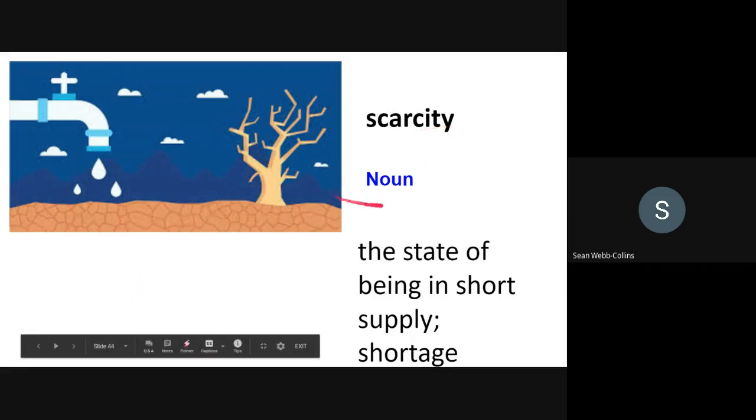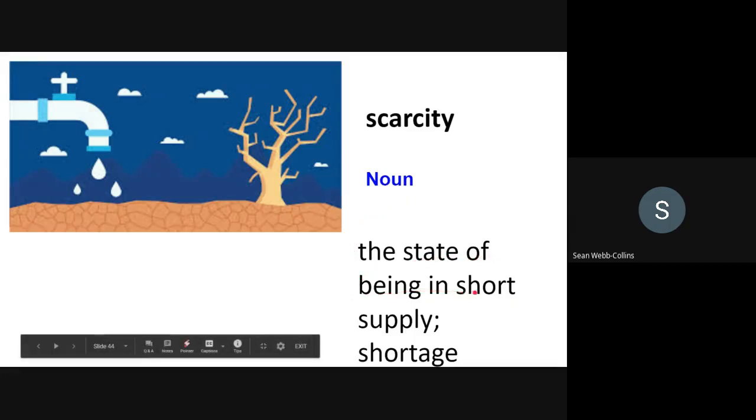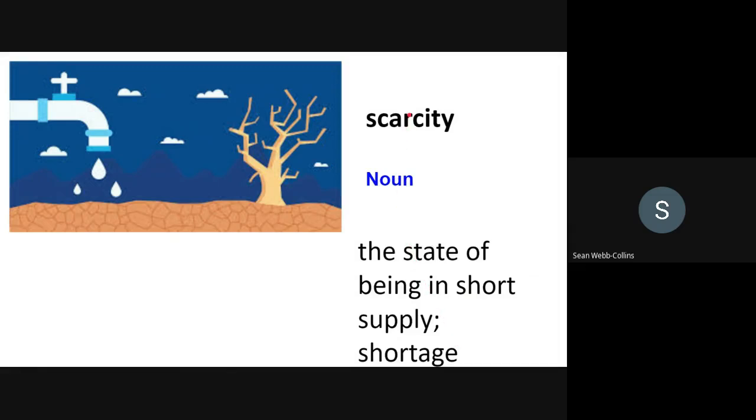Scarcity. Noun, the state of being in short supply, a shortage. So there is a scarcity. For example, there is a scarcity of water in some parts of the world.